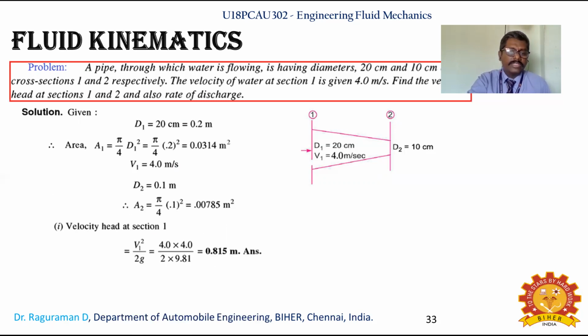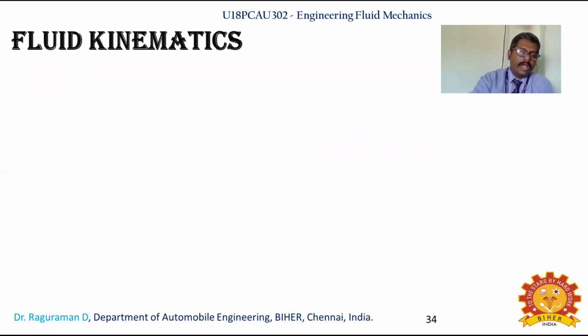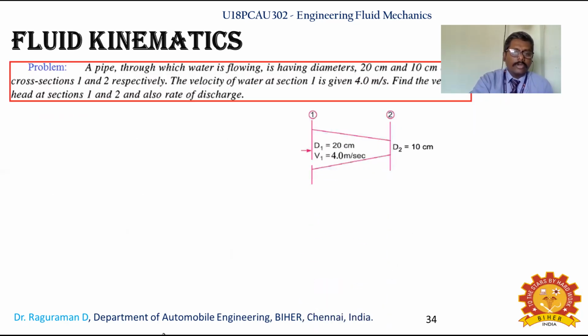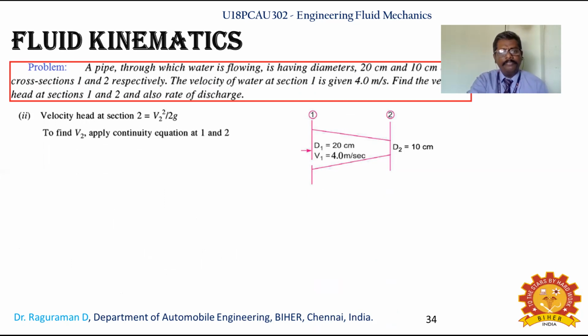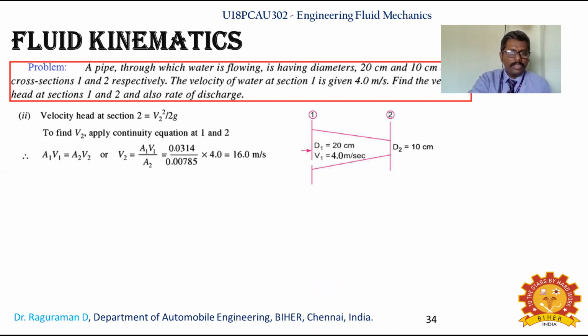Velocity head at section 1, as you have seen in Bernoulli's equation, can be identified as v1 squared by 2g, and you continue this problem at section 2 also. That is, velocity head at section 2 is v2 squared by 2g, so that you can identify the velocity head.